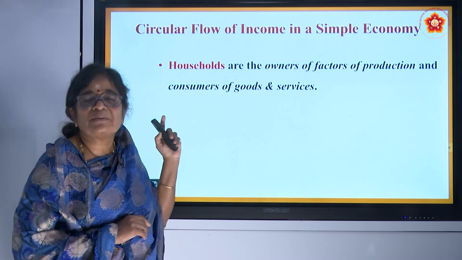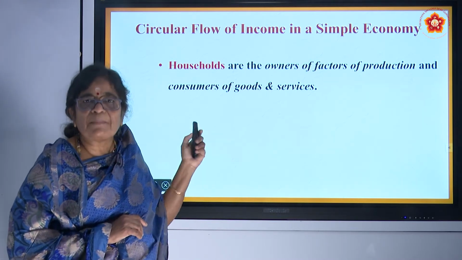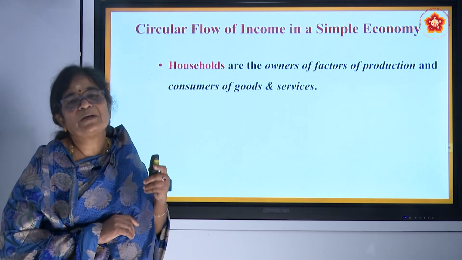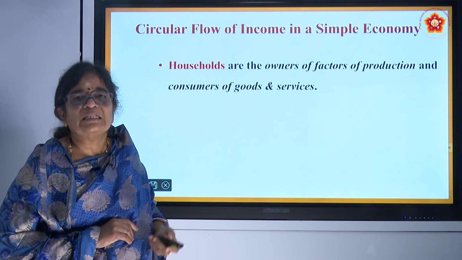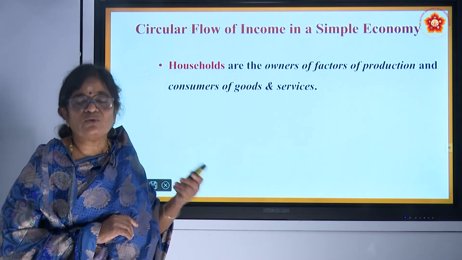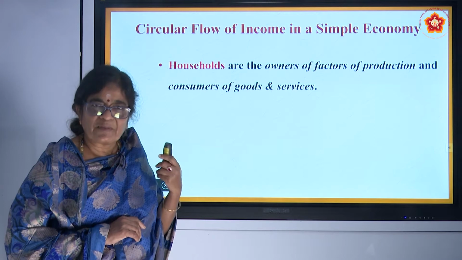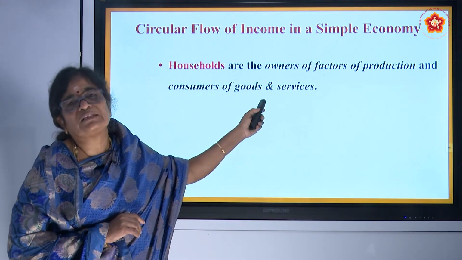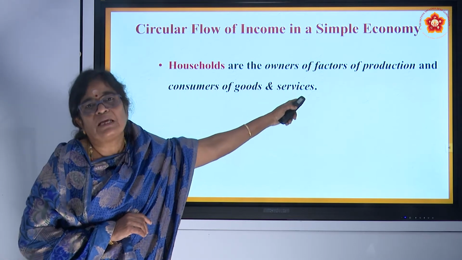Households are the people who supply factors of production for the production of firms. Not only are they suppliers of the factors of production, they are also consumers who create the demand for the goods and services produced by the firm. Therefore, they are consumers of goods and services as well as suppliers of factors of production.